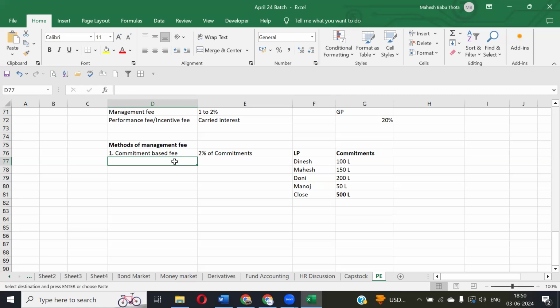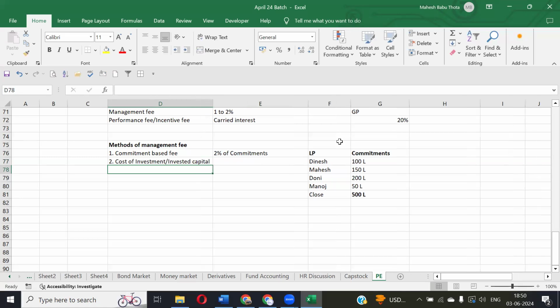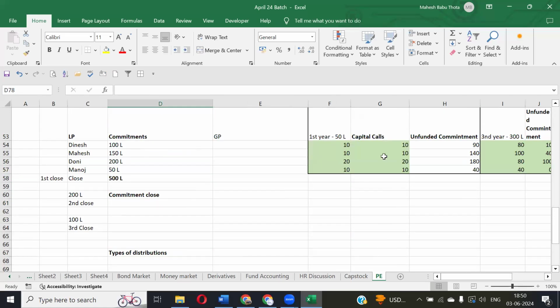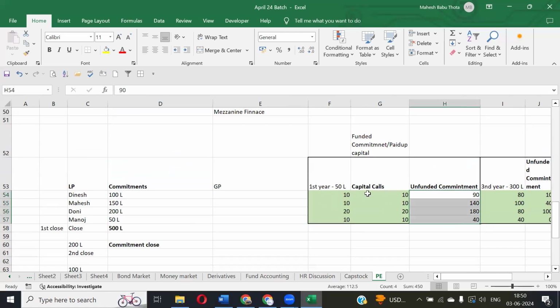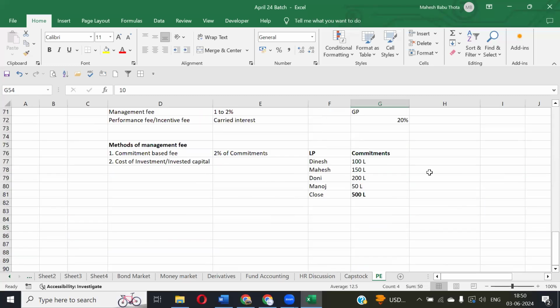The next one, cost of investment or invested capital. This is also one of the methods. If they collect these commitments as a partner by giving capital call notices, they will collect all these commitments, right? By giving a capital call, they have collected 50 lakhs. Out of this 50 lakhs, let's assume they have invested 30 lakhs. This is a 30 lakh investment. So on this 30 lakhs investment, they will charge this 2% management fee.